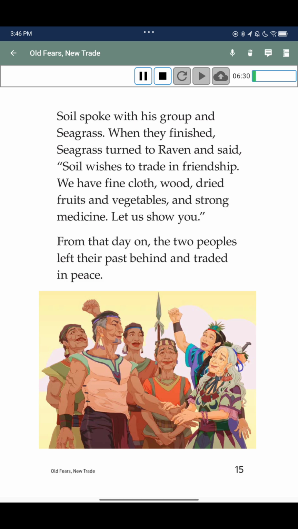Sorrel spoke with his group and Seagrass. When they finished, Seagrass turned to Raven and said, Sorrel wishes to trade in friendship. We have fine cloth, wood, dry fruits and vegetables, and strong medicine. Let us show you. From that day on, the two peoples left their past behind and traded in peace.